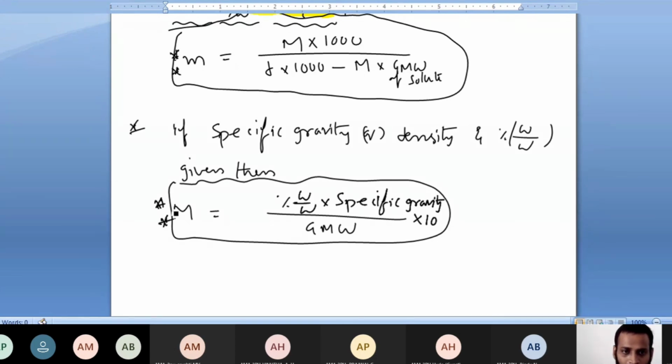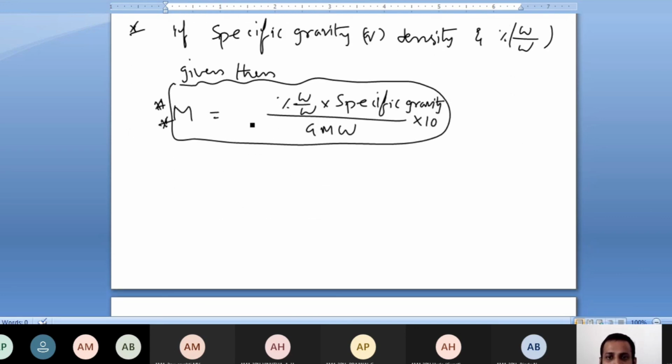You must know this. Okay, so what is molarity when the specific gravity or density and percentage weight by weight are given? This is the most important. So what they have given is important.